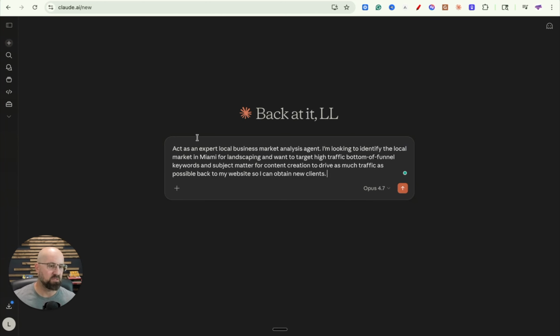So that is the prompt that I put in there, and I'm telling it to act as a local business market analyst, or I could have told it to be an SEO expert or whatever the case may be, but you're setting the standard there so it starts off on the right foot. Now that's prompt number one, and that's good, but that's still not good enough. This prompt in and of itself is lacking the one-two punch. So we're going to give it another one-two punch.